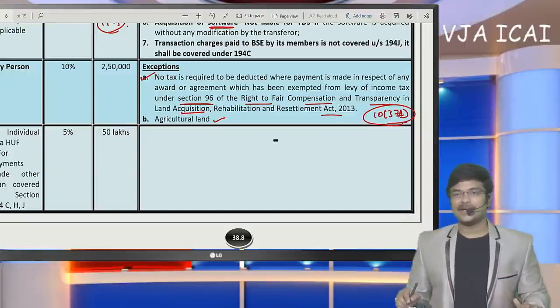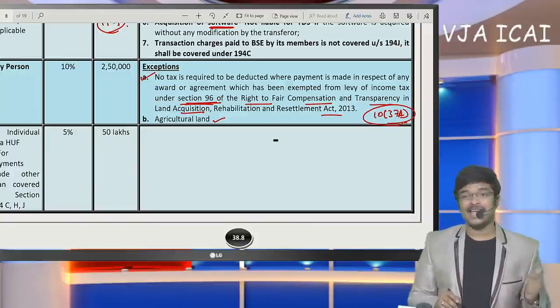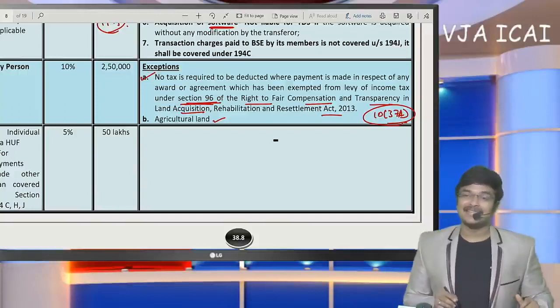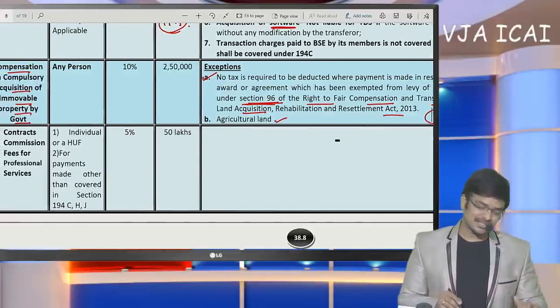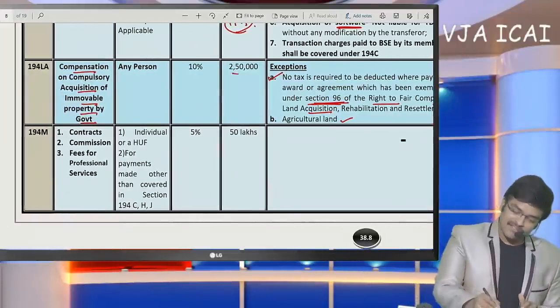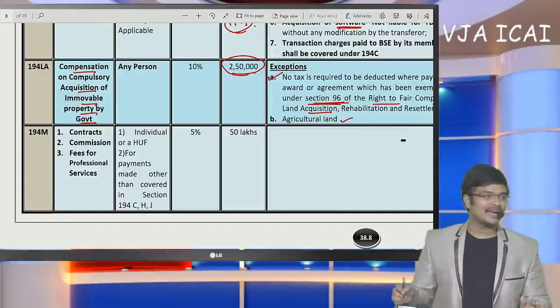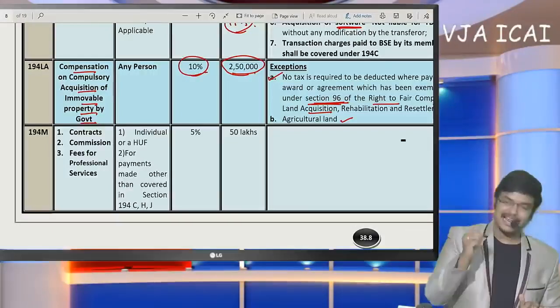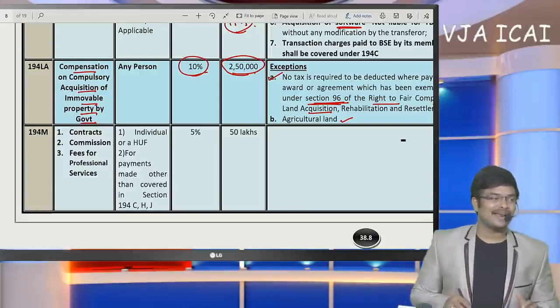So if government makes a compulsory acquisition under this section for the purpose of rehabilitation, that compulsory acquisition is fully exempted. Other than that, if any acquisitions are made and the compensation to be received exceeds 2,50,000, then TDS at the rate of 10% has to be deducted. Okay, this was regarding section 194LA.